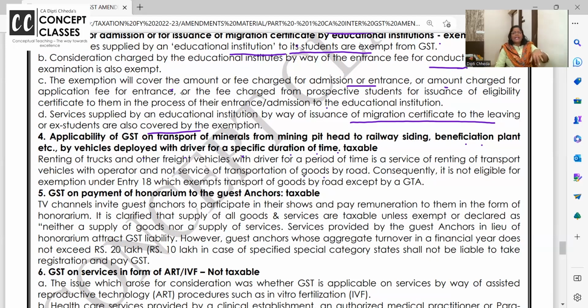This is not GTA ki RCM and ma'am आपने अभी तो पढ़ाया. I'm not giving you transport service. I'm just providing you ये रहे vehicles. These are the drivers. Get the work done. It is not eligible for exemption under entry 18, which exempts transport of goods by road except GTA. Entry 18 is saying transport of goods by road is exempt, except if it is GTA, he will pay the tax or the service recipient. But this is not exempt.